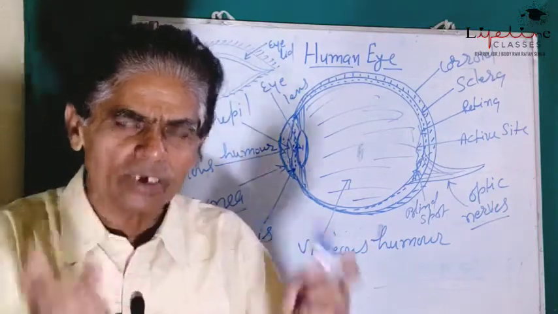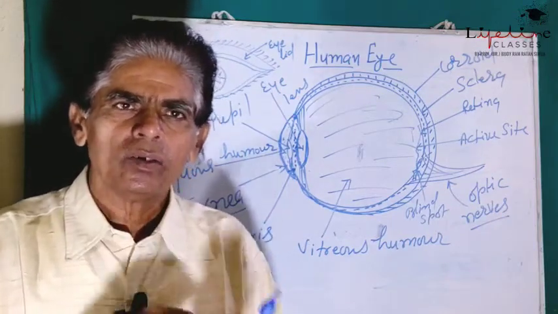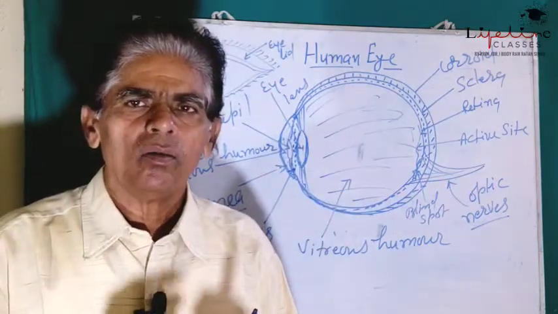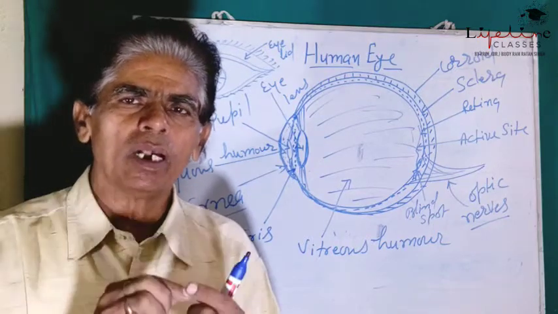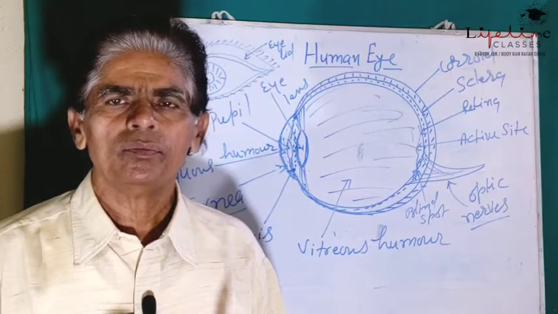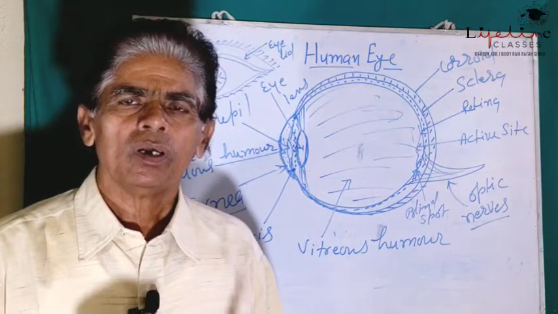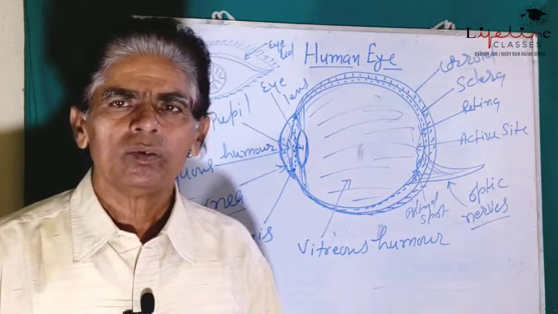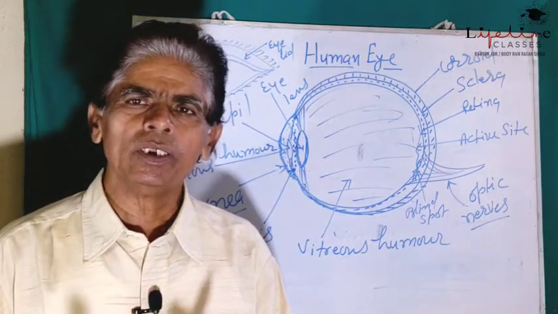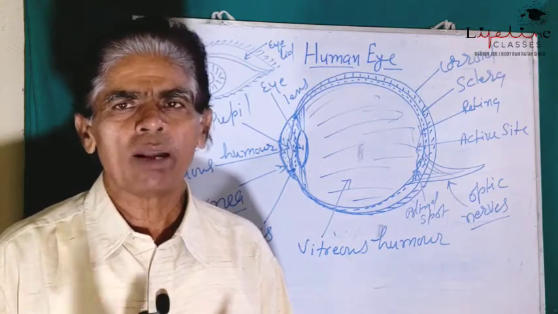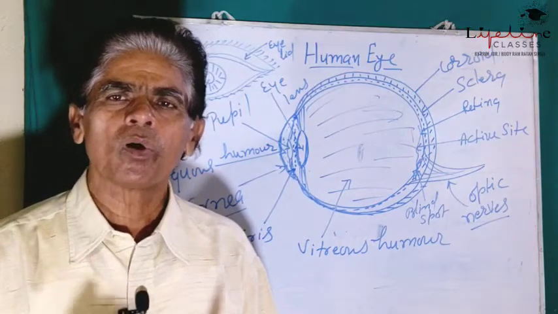This ciliary muscle binds the eye lens to the inner boundary of the eyeball, and the ciliary muscles can also be relaxed or contract, by which the curvature of the eye lens gets decreased or increased as the requirement. This is done for the accommodation of the focal length of the eye.